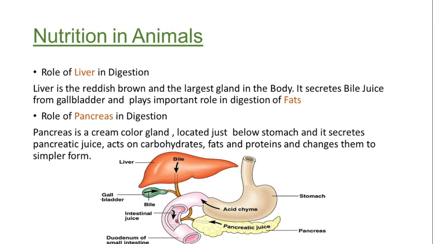Starting from the mouth, predominantly the carbohydrates get digested, and in the stomach mostly the proteins get digested, and because of the bile juice and the pancreatic juice, when the food reaches the intestine, it acts on carbohydrates, fats, and proteins all. So the process of digestion of those food substances is still continuing till the chyme reaches the intestine.